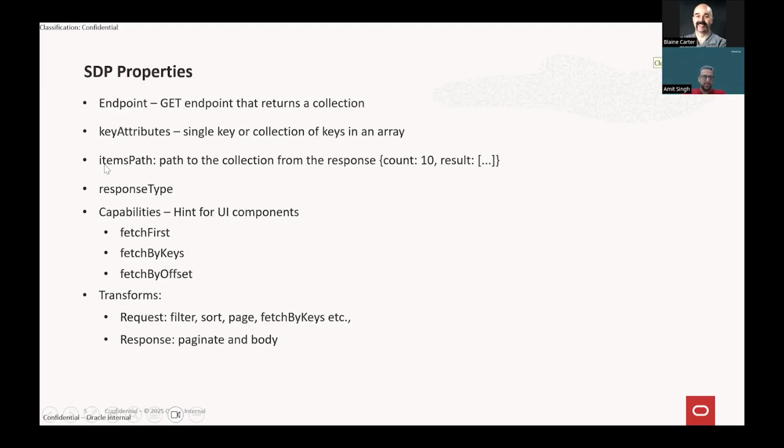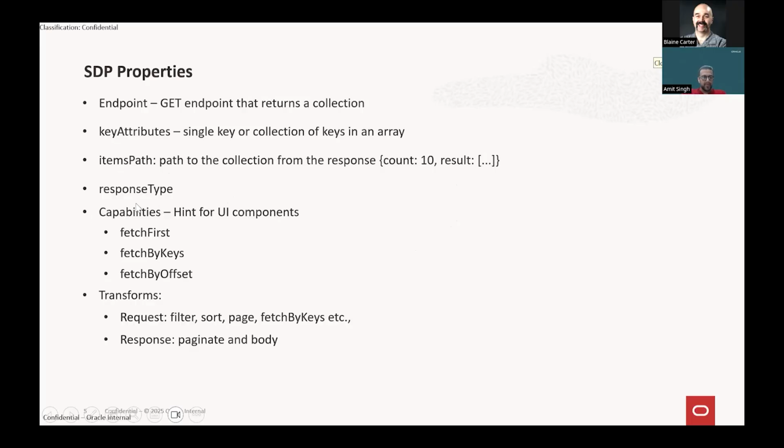So this is the reason it's suggested, if the backend API supports selecting which fields we want to fetch, to have this response type property. It's a good practice, right?